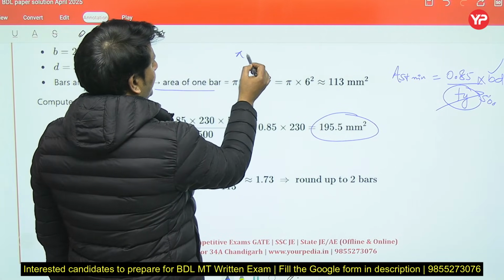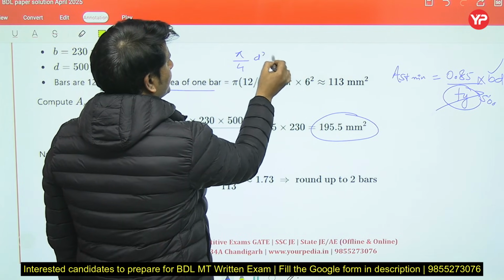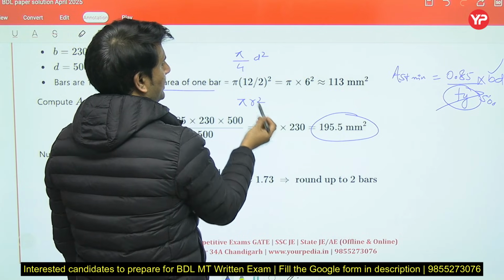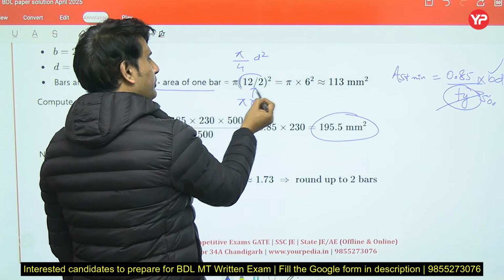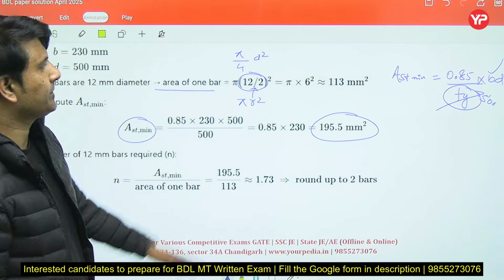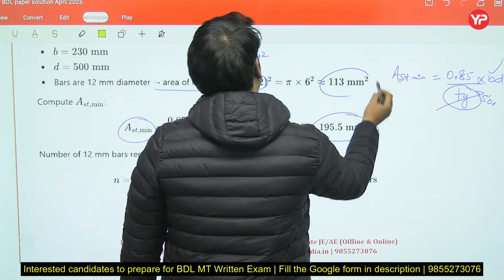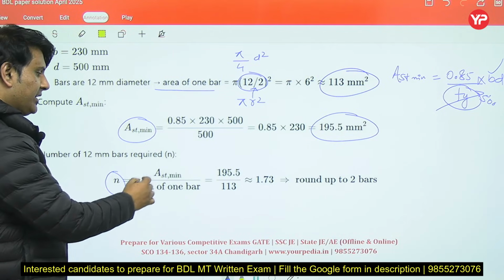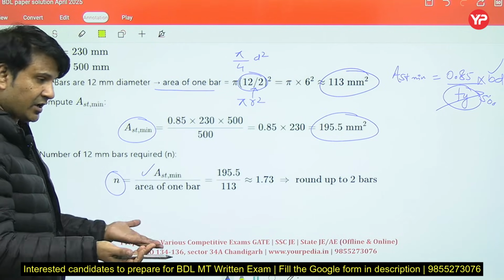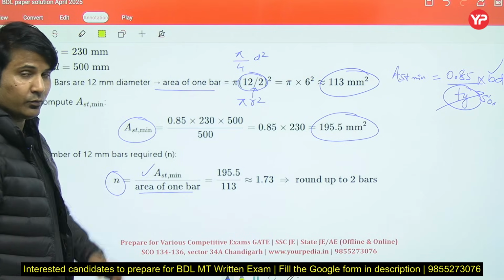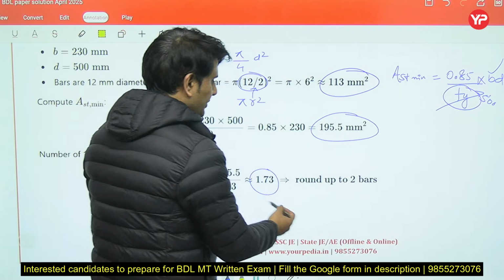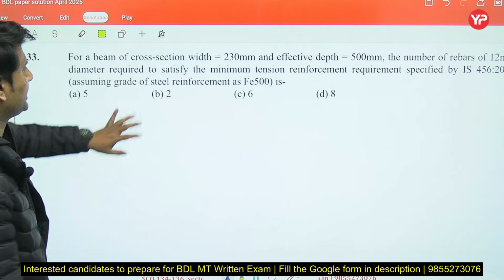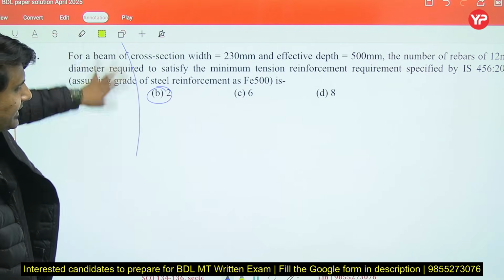So we can also calculate from this pi by 4 into d square. You can write it like this as well, and pi r square. So they have put this value in terms of radius. You will get area of one bar 113 mm square. Now number of bar provided, total area of steel upon area of one bar. So you'll get 1.73, round off to 2 bar. So answer would be in this case 2 bar. Option B is the right answer.